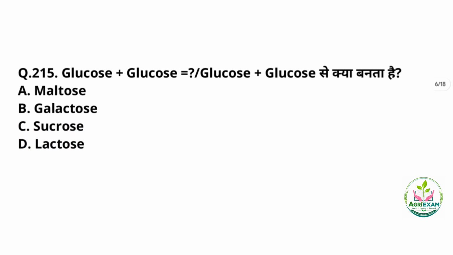15th question. The glucose plus glucose gives, the answer is maltose. Option number A is the correct answer. So the glucose plus glucose gives maltose and water through the dehydration synthesis reaction.